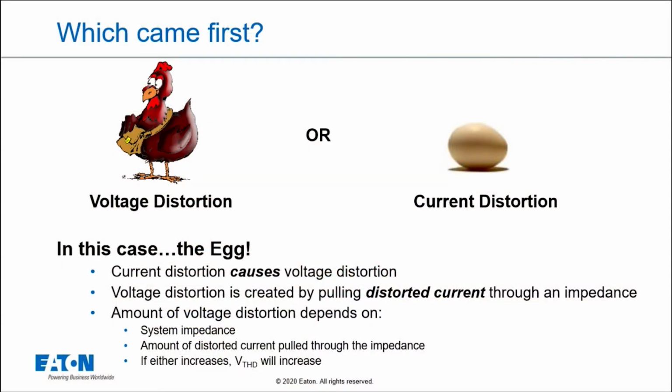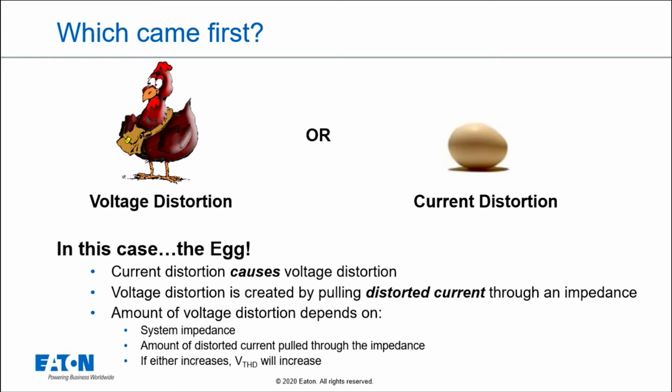So in this case, when we talk about the chicken and the egg phenomena here, it really comes from the loads. And so as we look at where the current distortion comes from, it's going to come from our LED lights, it's going to come from our variable frequency drives. And as we pull that current through the impedance of the power system, we distort the voltage based on that. So the amount of voltage distortion really depends on how much impedance I have.